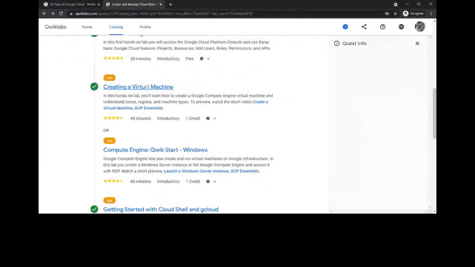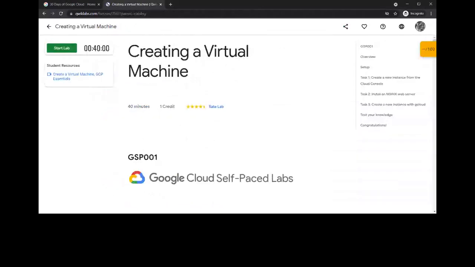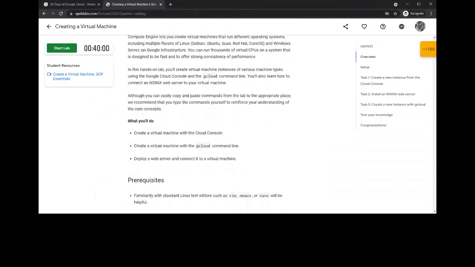So now let's kickstart into creating a virtual machine. This will be our first quest lab in which we are going to create or perform any task. Okay.